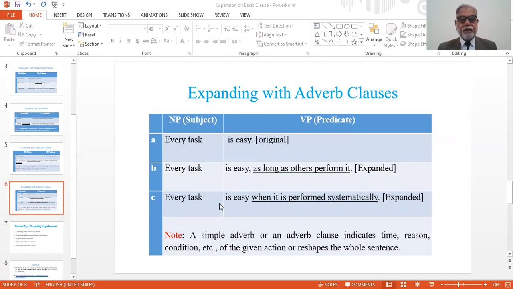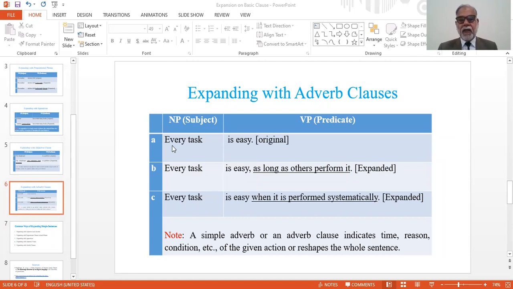Next, expanding with adverb clause. As we said that simple sentences or clauses can be expanded with adjective clause, similarly, simple sentences and clauses can be expanded with adverb clauses.